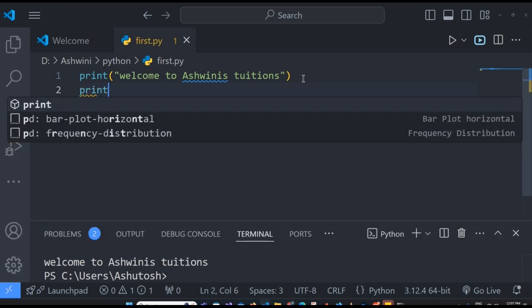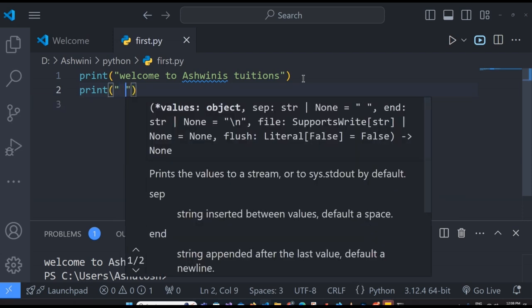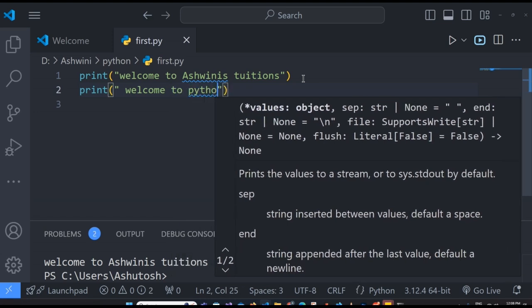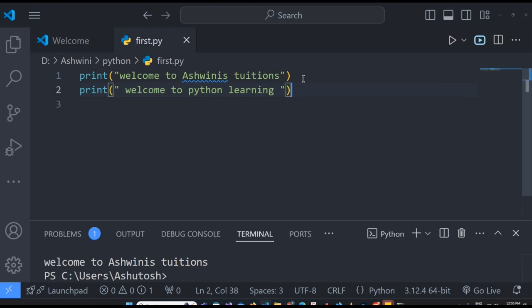Let's try one more example. Let's say I'm printing one more sentence. It's not like only one line gets executed. Whatever you're running, the whole code will be executed. You just have to write it. Now we are writing welcome to Python learning. Again we go and run it as a Python file.